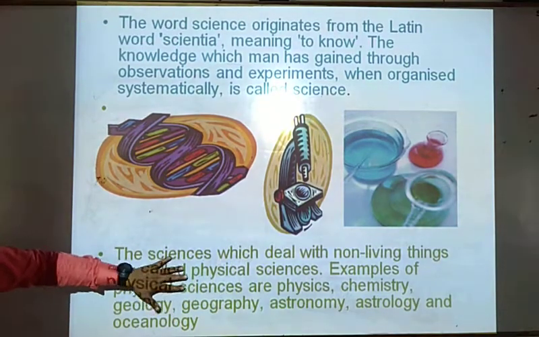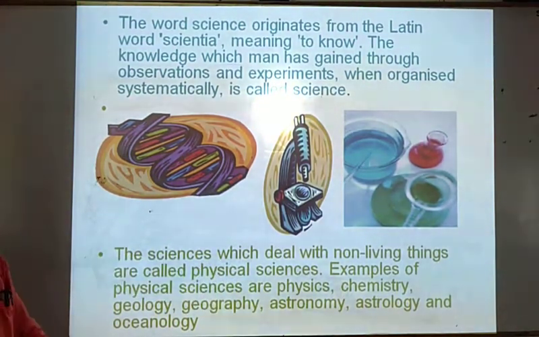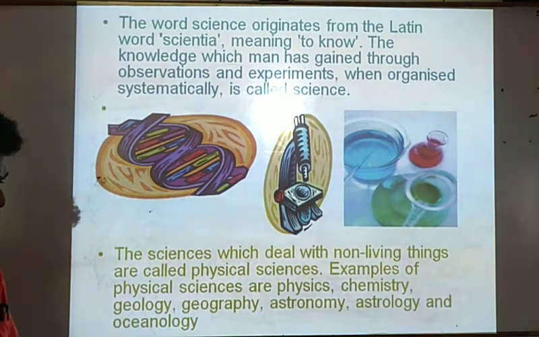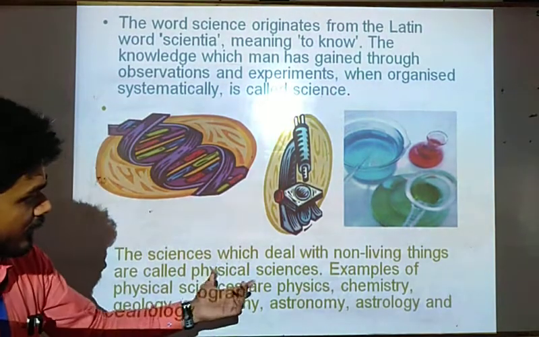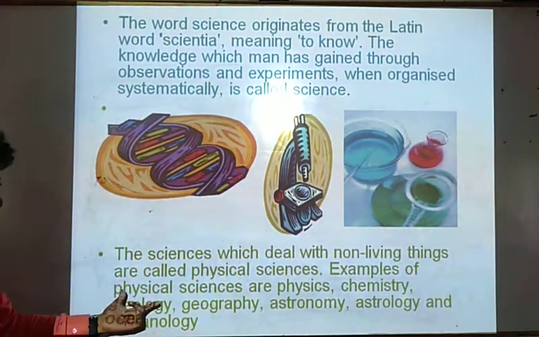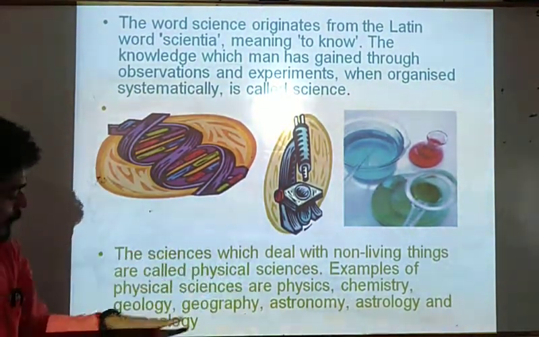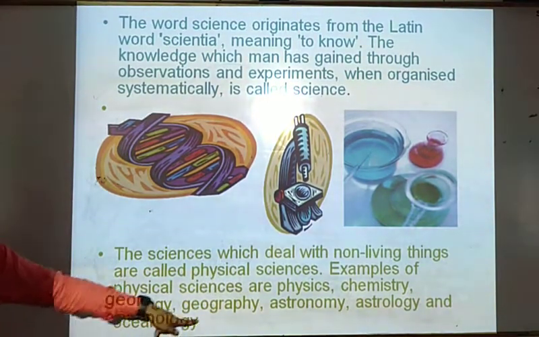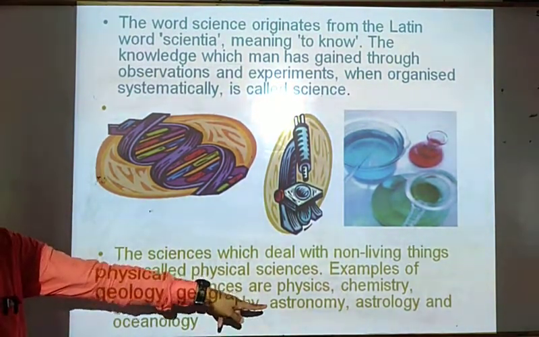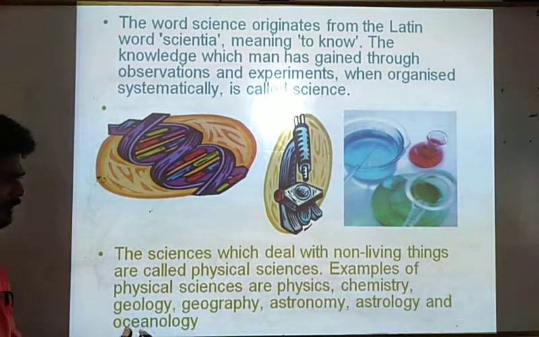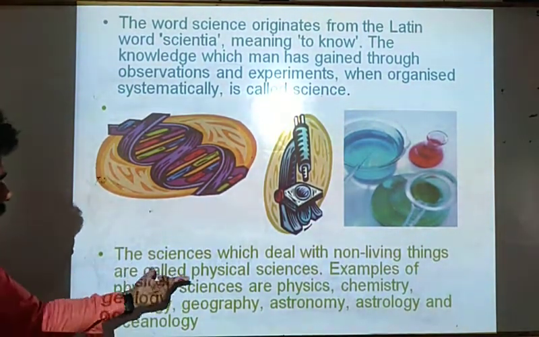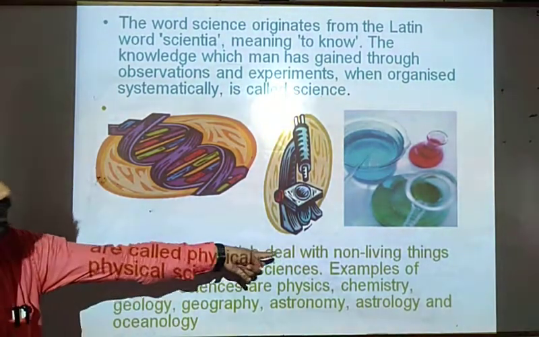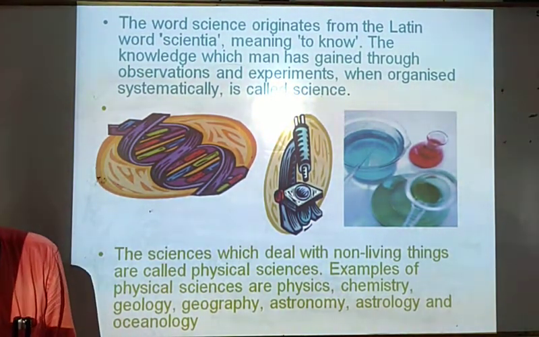Here you can see the science which deals with non-living things is called physical science. Physical science is a branch of science which includes the following branches: physics, chemistry, geology, geography, astronomy, astrology, oceanology, and many other examples. But physical science deals with the non-living. Next,